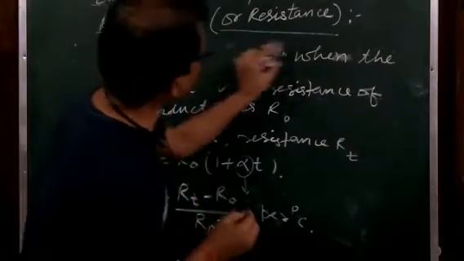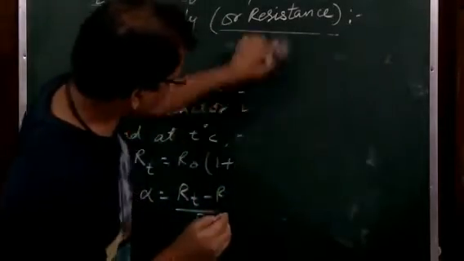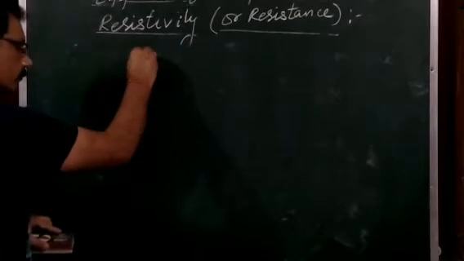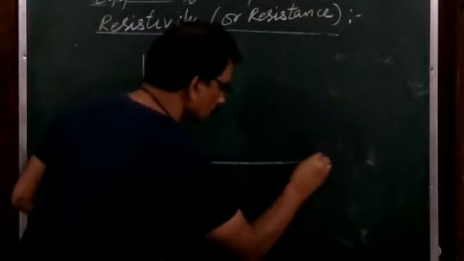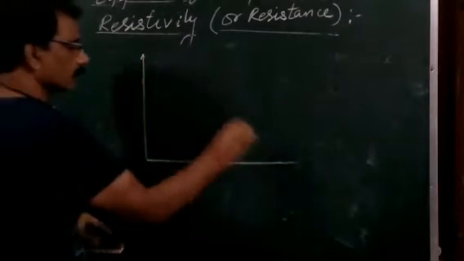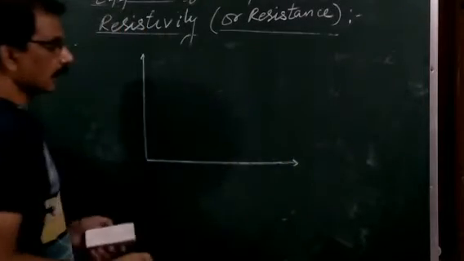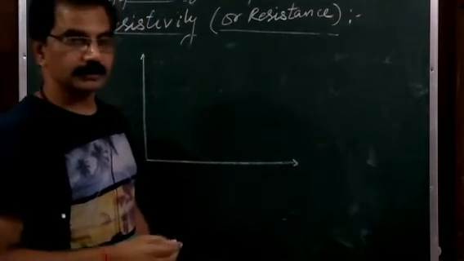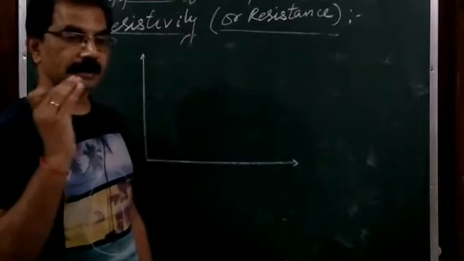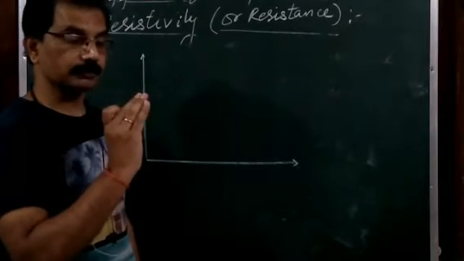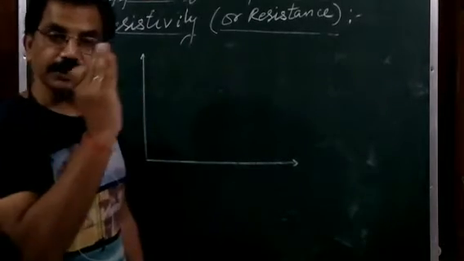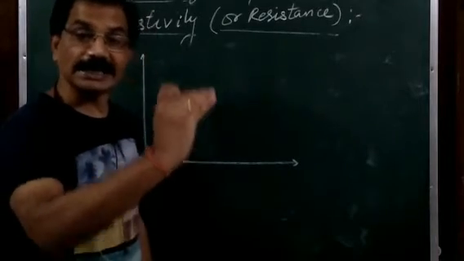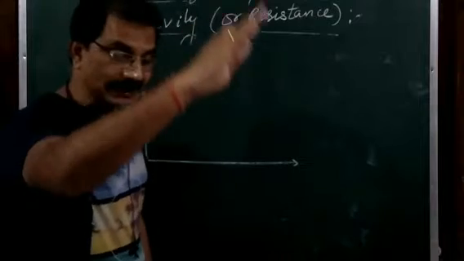And now I will draw a graph, a very simple graph. You know resistance and conductance are inversely proportional, so on increasing the temperature, the resistance of a wire or metallic conductor increases and conductance decreases.